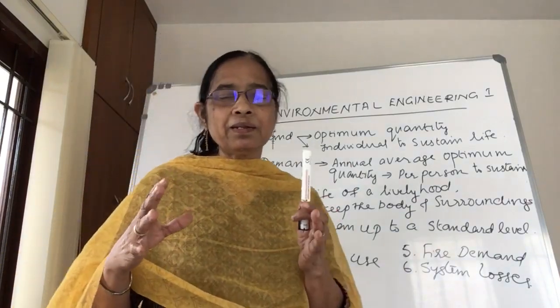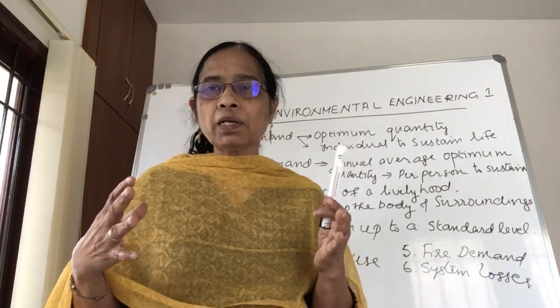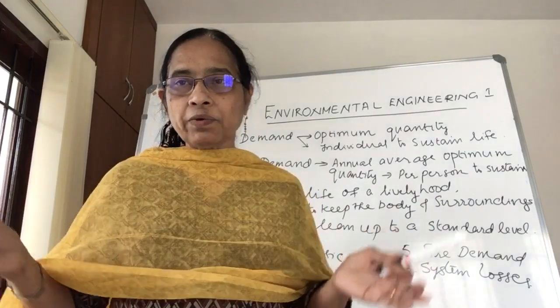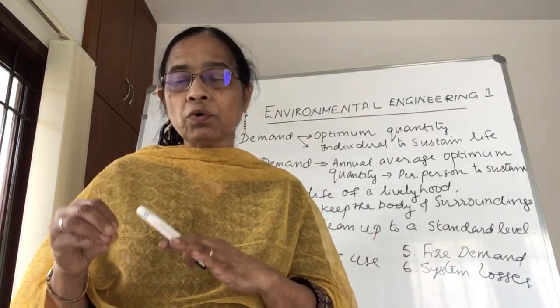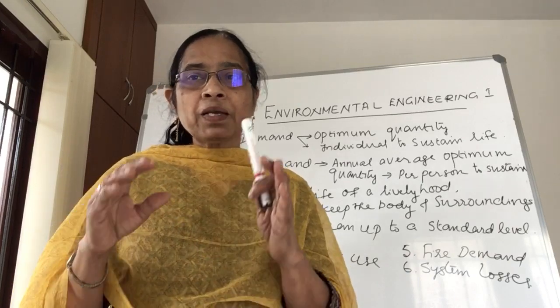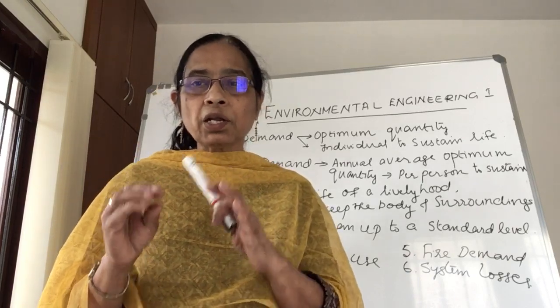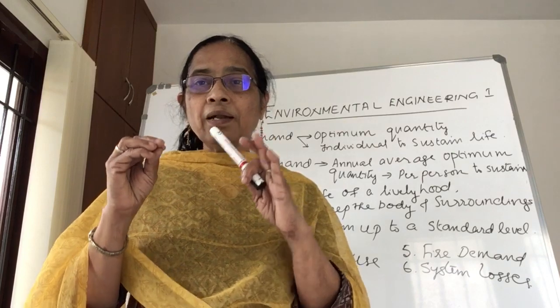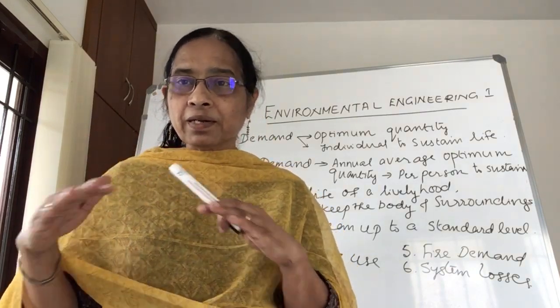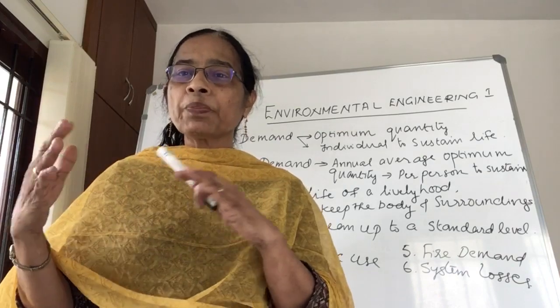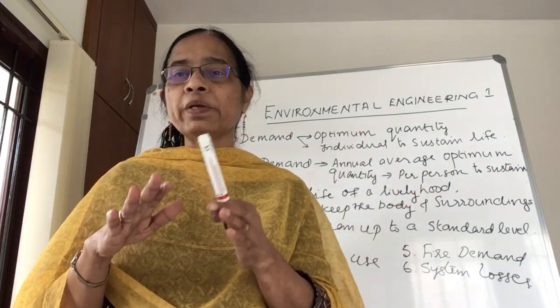That means we can use more water to keep the body and surroundings clean, but we intend to provide the quantity that is required to sustain the life of a livelihood to a particular standard. That means to a standard level only. It is not more, it is not less, but it should be the optimum.